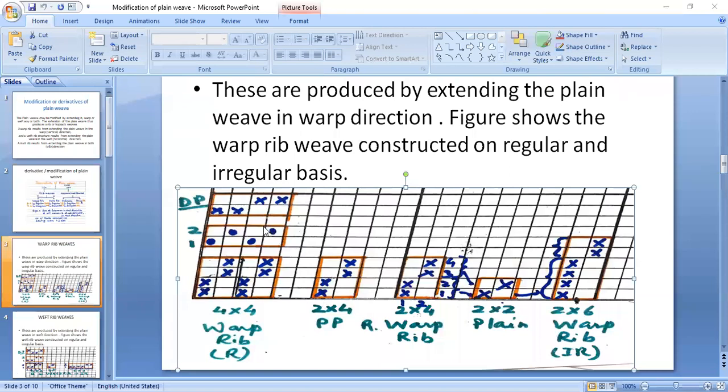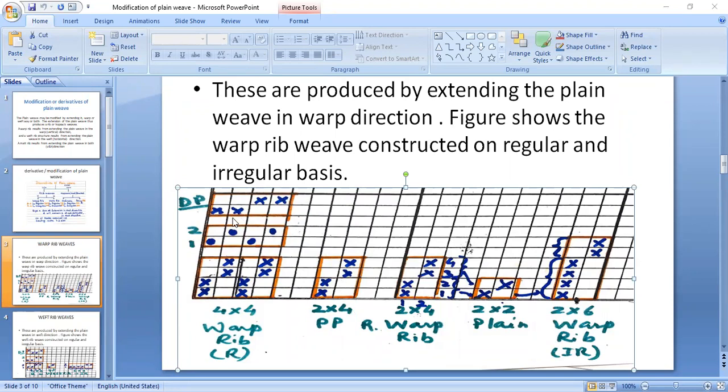And then the second heald frame. The ends which are passing through the second heald frame are the second end and fourth end, which have the interlacing order 2 down, 2 up, which can be copied here, 2 down, 2 up. And in that way, the lifting plan can be constructed in 2x4.